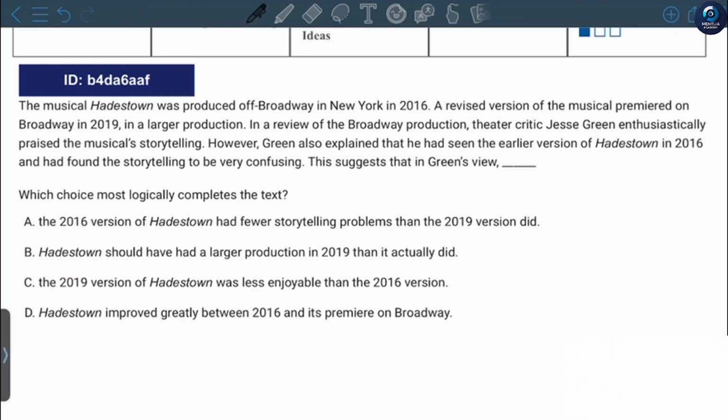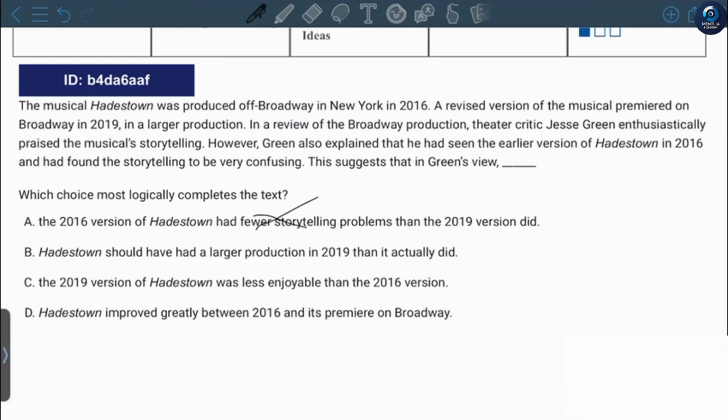However, Green also explains that he had seen the earlier version of Hadestown in 2016 and found the storytelling to be very confusing. This suggests that, in Green's views, the 2016 version of Hadestown had fewer storytelling problems than the 2019 version did. On the contrary, 2016 was more confusing. Hadestown should have had a larger production in 2019 than it actually did.